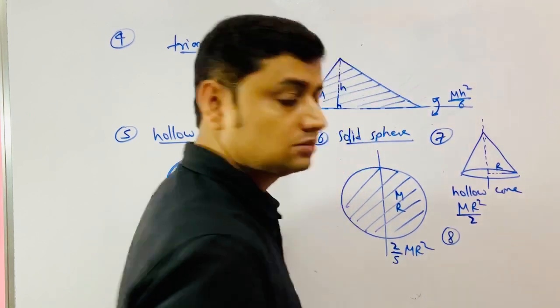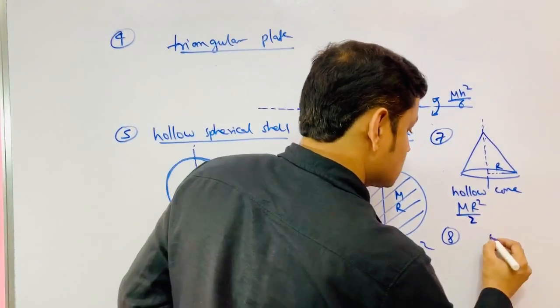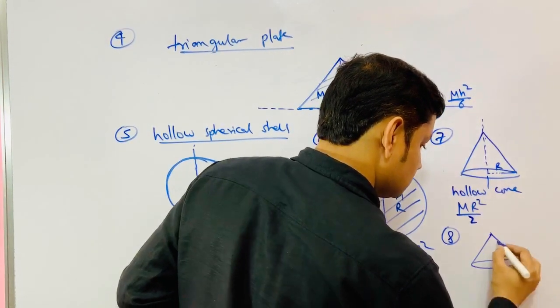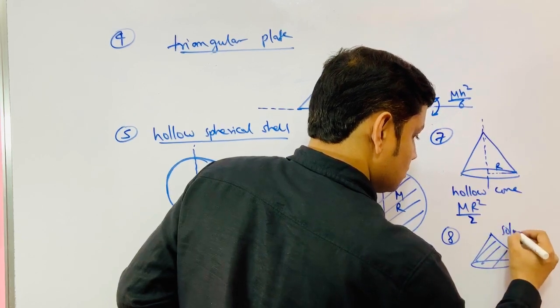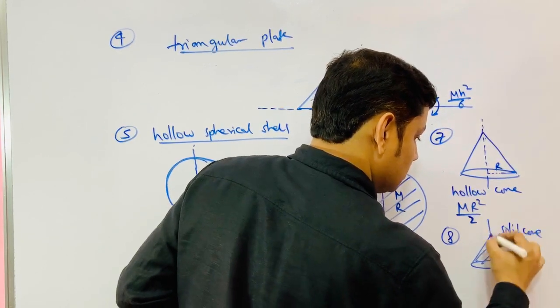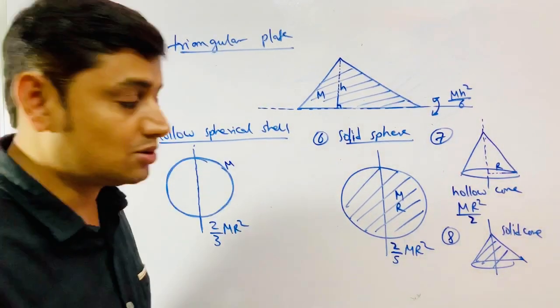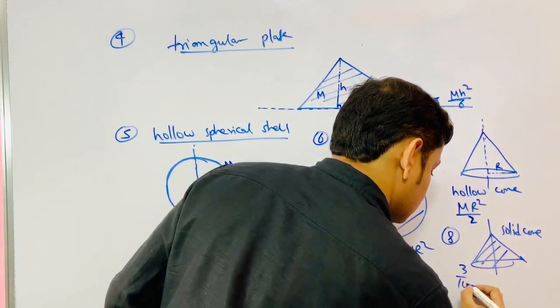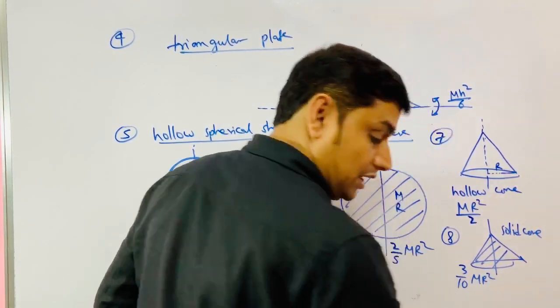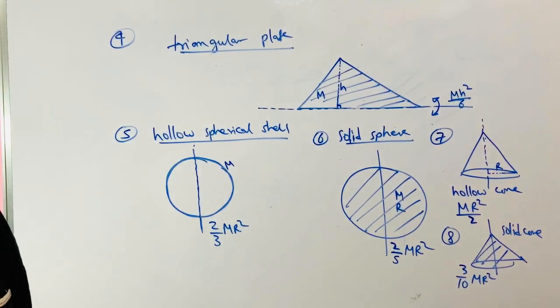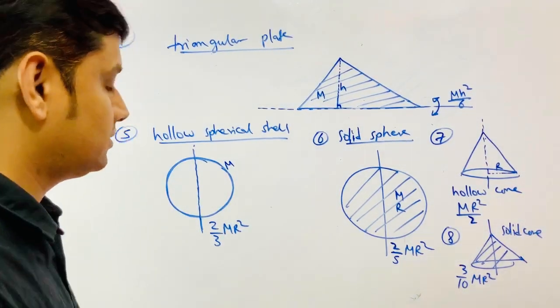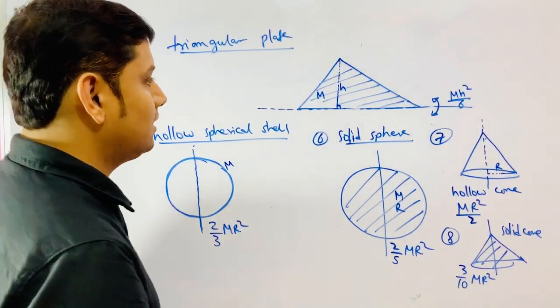Eighth, solid cone. 3 by 10 mr square. Solid cone, 3 by 10 mr square. Triangle has already been told. Okay.